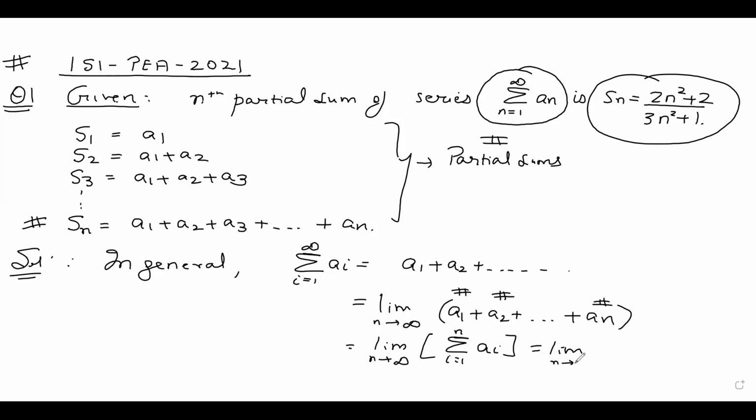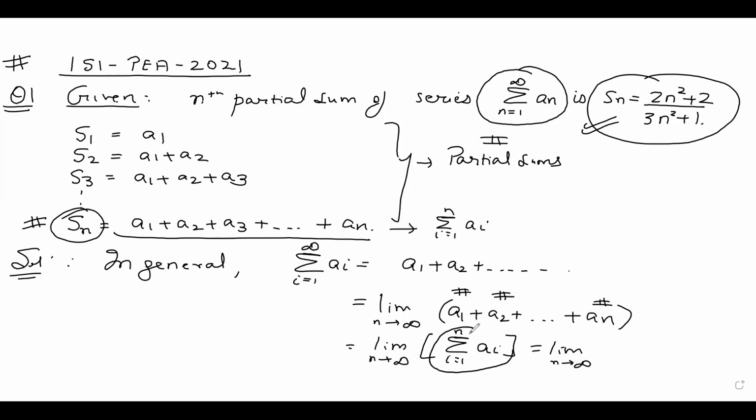What is that equal to? It's nothing but Sn. And Sn is given to us as 2n square plus 1 upon 3n square plus 1.